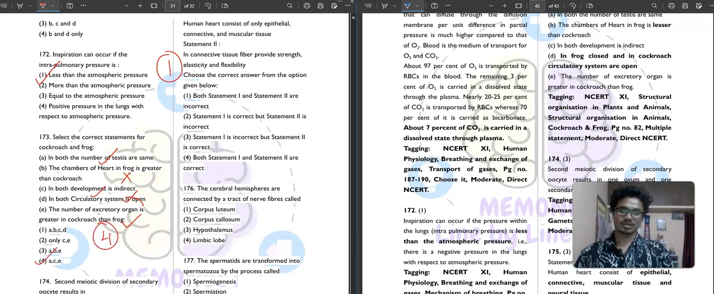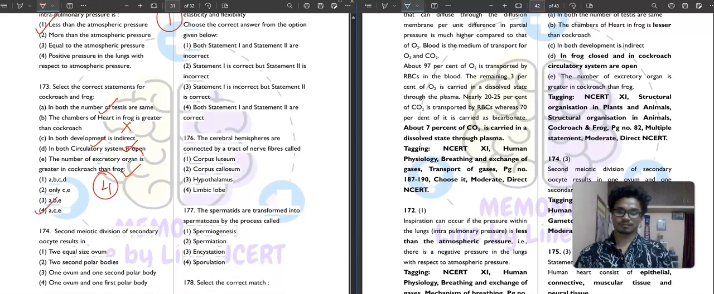Then question number 174. It is saying that second meiotic division of secondary oocyte result in 2 equal size ovum, 2 second polar body, 1 ovum and 1 second polar body, 1 ovum and 1 first polar bodies. So second meiotic division of secondary oocyte result in 1 ovum and 1 secondary polar body. Third option correct answer. Next question number 175.